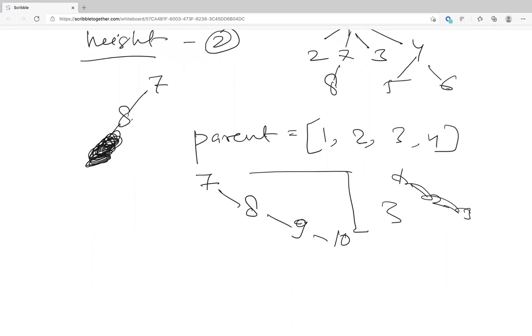So if you did 1 over here, and let's say you had 2, 3, 4, and you had 1, 2, 3, 6, and 5, the height will still be 3, right?